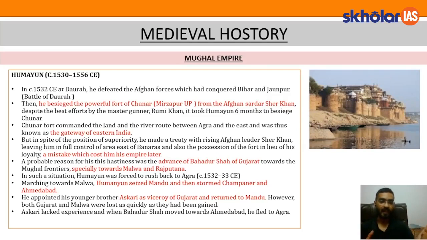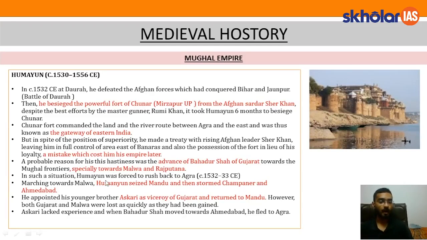the west, and that is why when he took control of this fort of Chunar, he thought that it would be wise to sign a treaty with Sher Khan and suppress the revolt that is originating in the western frontier, and that is why he signed a treaty with Sher Khan. So, in such a situation, Humayun was forced to rush back to Agra in 1532-33.